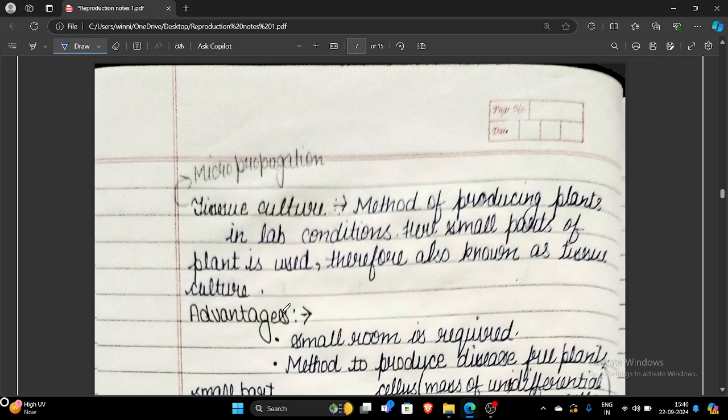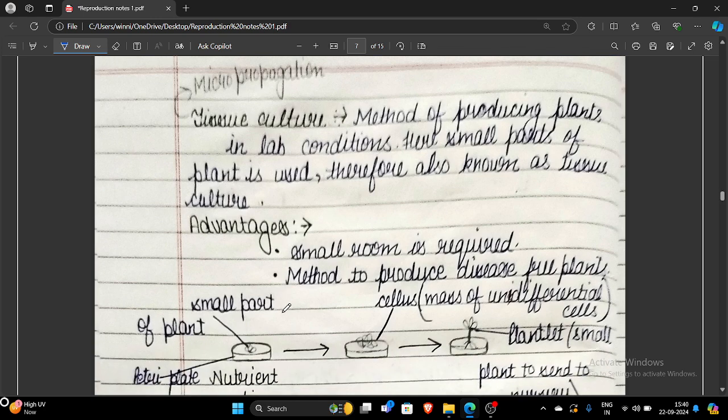Next is tissue culture, that is the artificial method of propagation. In this case, we also use a small part of the plant, and that small part is known as an explant. This explant is grown over a nutrient medium in a petri dish. The nutrient medium contains all the nutrients required for the growth of the plant. So tissue culture is the method of producing plants in lab conditions.